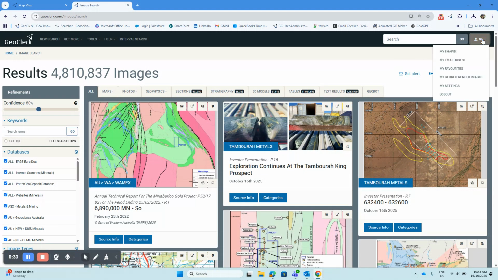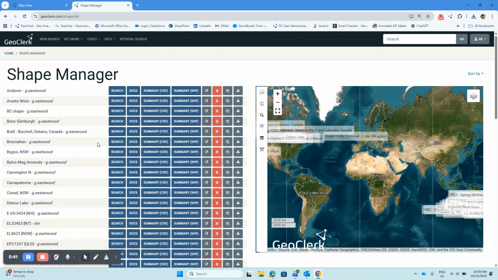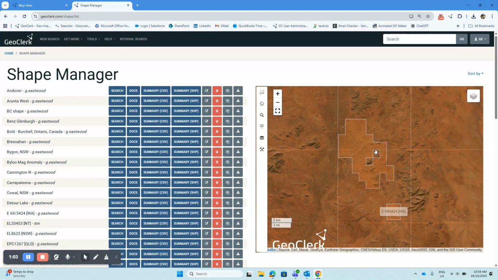So click on your initials in the top right, where everything associated with your account is. Click on My Shapes and you're taken to a list of either shapes that you've created or those that have been created within your organization and shared across the group. I've got quite a lot in here. You may not have as many. You see a map on the right showing you where all the shapes are. I'm just going to use this E693424 tenement from Western Australia to demonstrate this today. If I click on that, it just shows me where it is on a map. And then there's a series of buttons next to it, which I'm going to go through now.